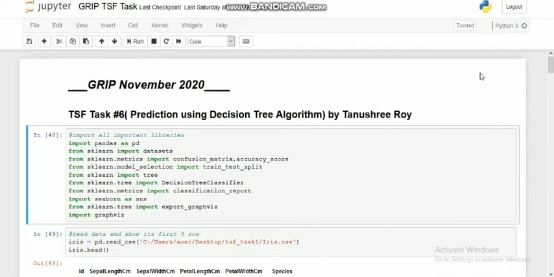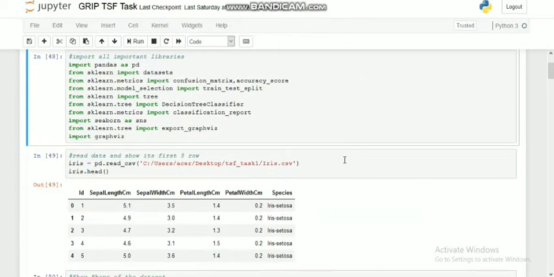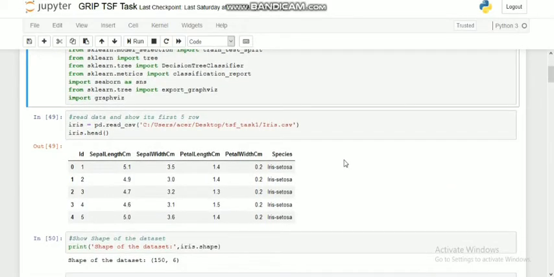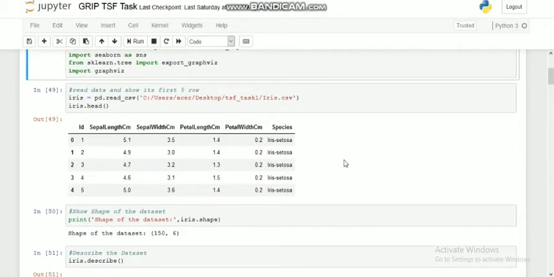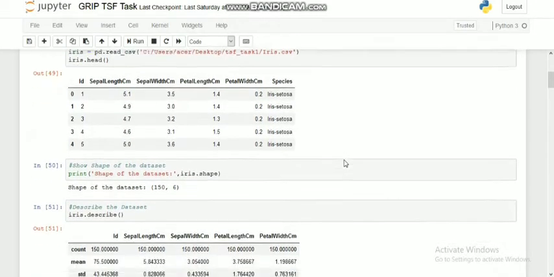So at the start of this program, we have to import all the important libraries. Then we have to read the data set, and here I have shown the top 5 rows of our data set to get an idea about the data. There are 150 entries and 6 columns. Now here I have described the data set.